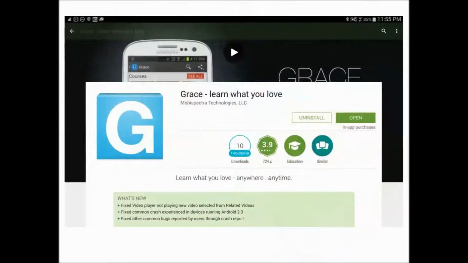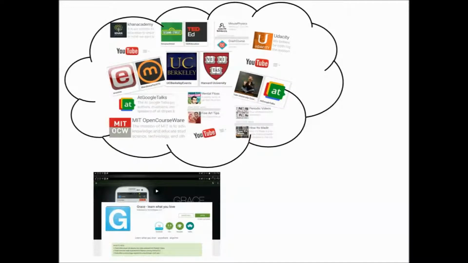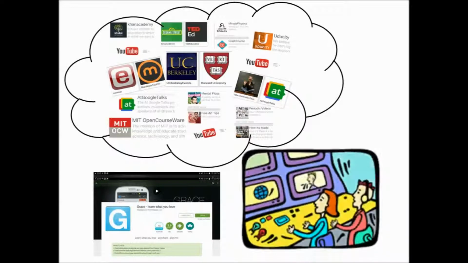And what makes me crazy is that I've got to look down vertically in each one of these areas in order to figure out which videos are going to be best for me. And that's where Grace comes in. Now, Grace runs on your tablet or smartphone, and what it does is provide a kind of dashboard that allows you to navigate based on what you're searching for.